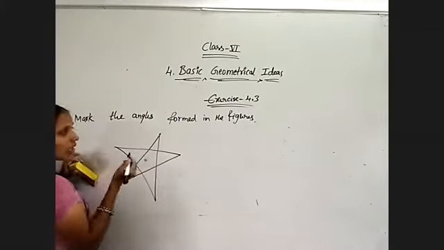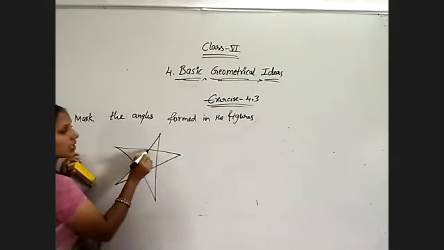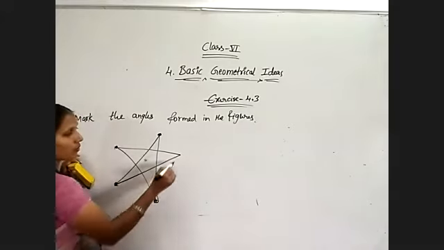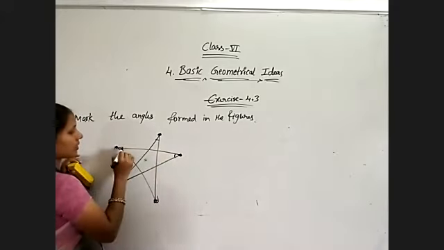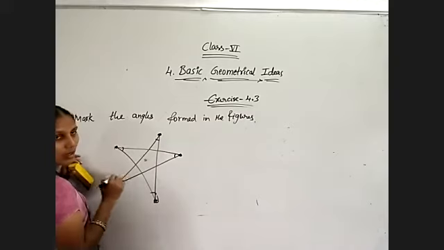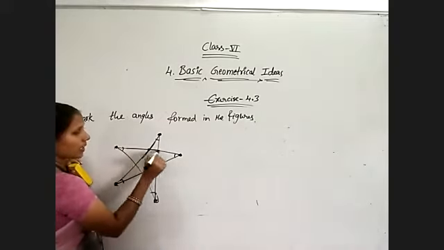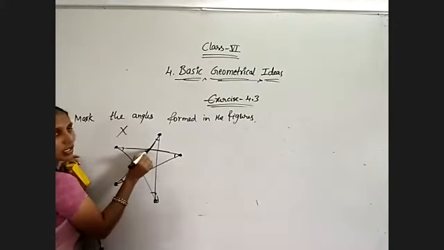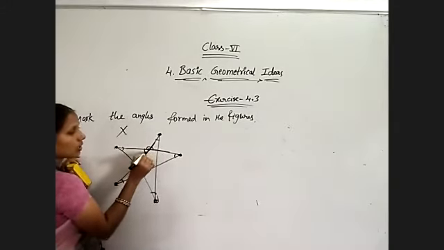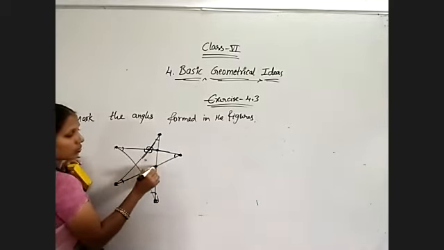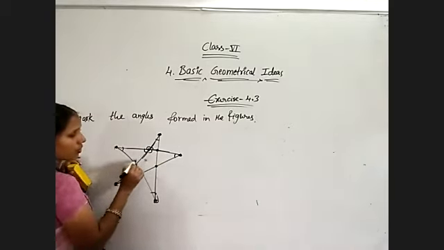So here, how many intersecting points are there? First identify 1, 2, 3, 4, 5. Here only one angle is forming. Okay, but coming to this point, here these two lines completely there. So like X only, means 1, 2, 3, 4. Like that, how many points we got? 1, 2, 3, 4, 5.